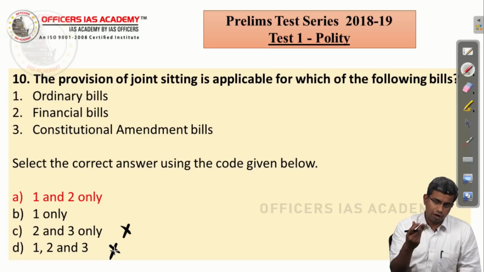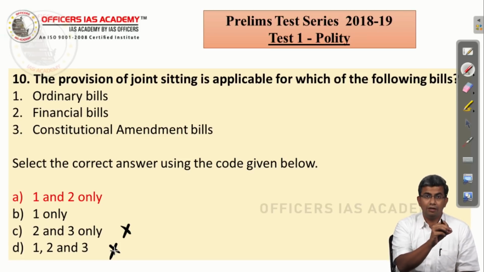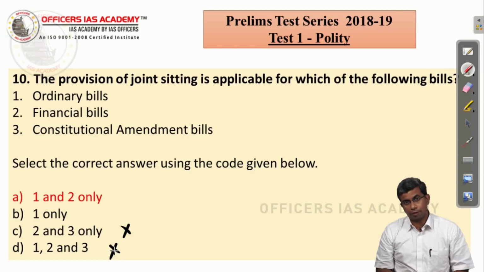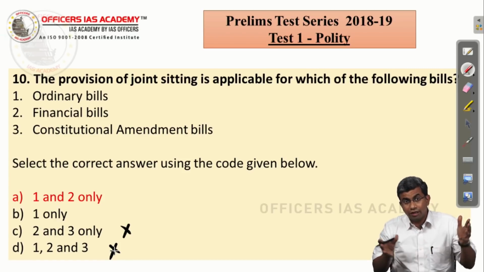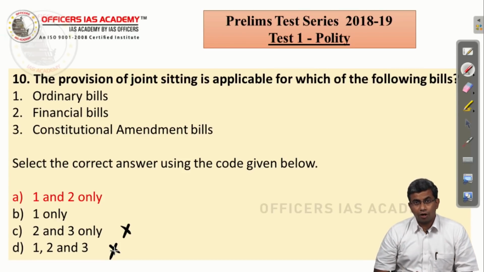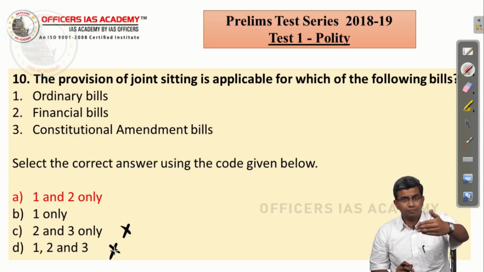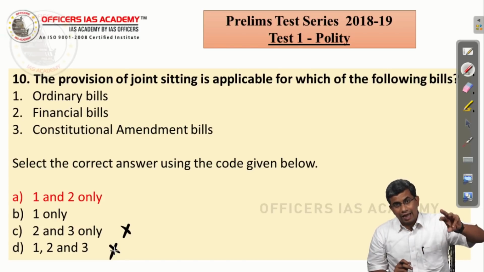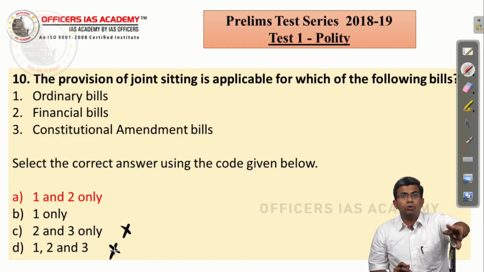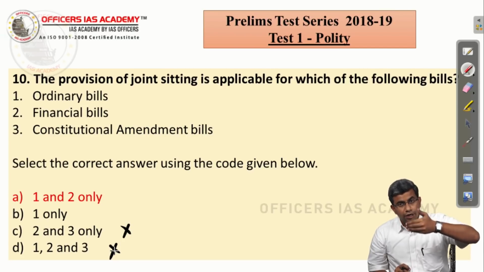And then, as you are aware, it is only the money bill for which joint sitting provision is not applicable. The Constitution clearly says, Article 108, which has the provisions for joint sitting, says that this provision is not applicable to a money bill. Financial bills have certain requirements of being introduced only in the Lok Sabha or being introduced only with the recommendation of the President, which is category A. Category B requires recommendation of the President before consideration.